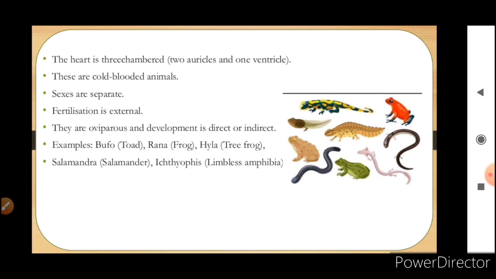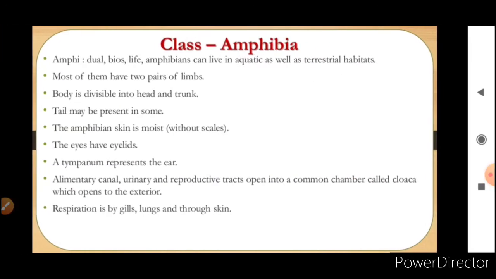Examples are Bufo, Rana tigrina, that is a frog, Hyla, Salamander, Ichthyophis.